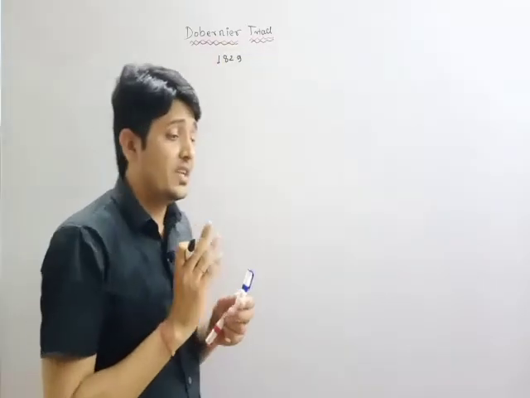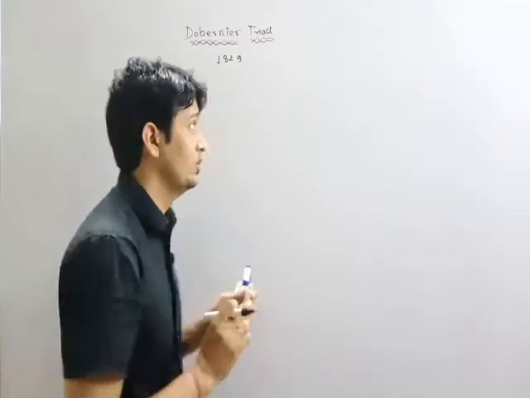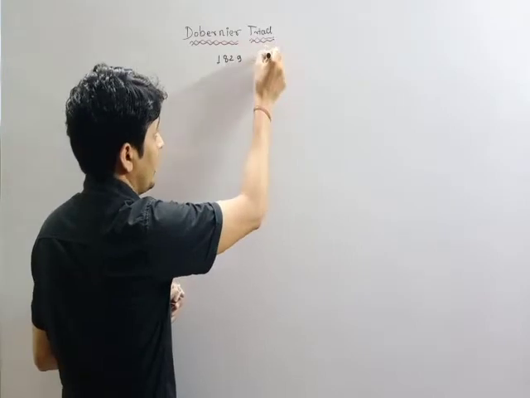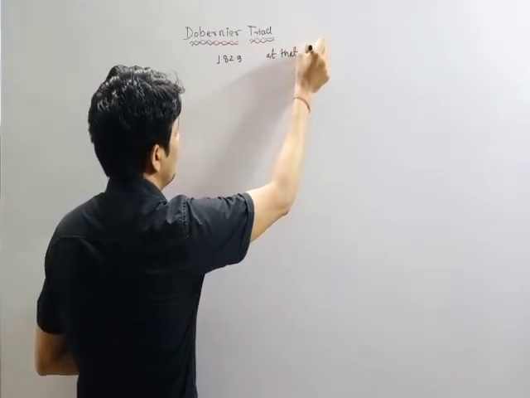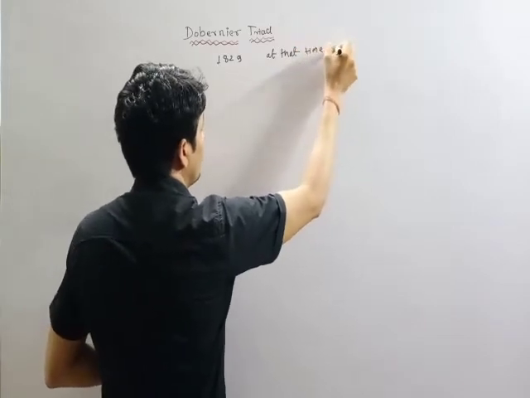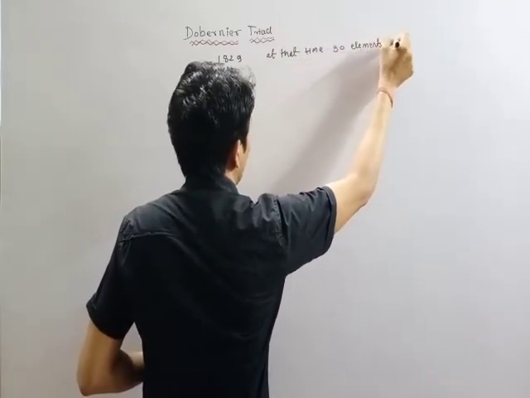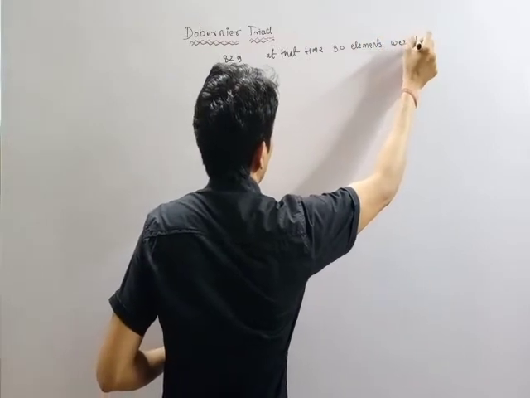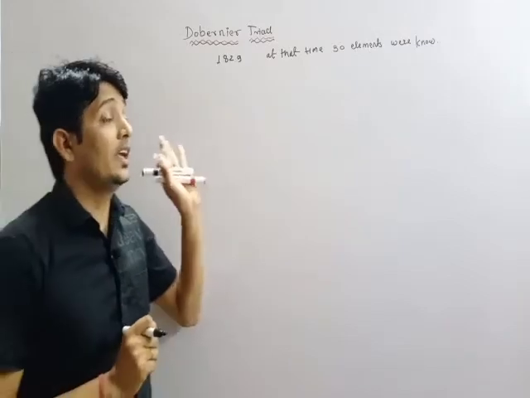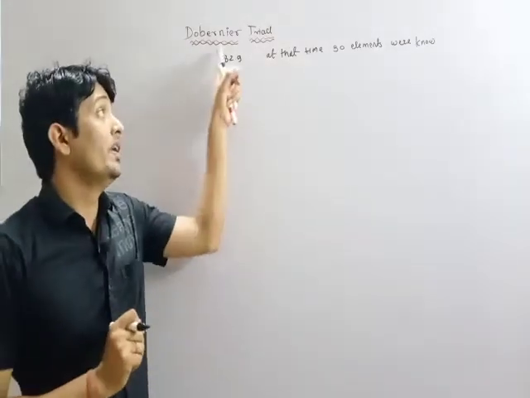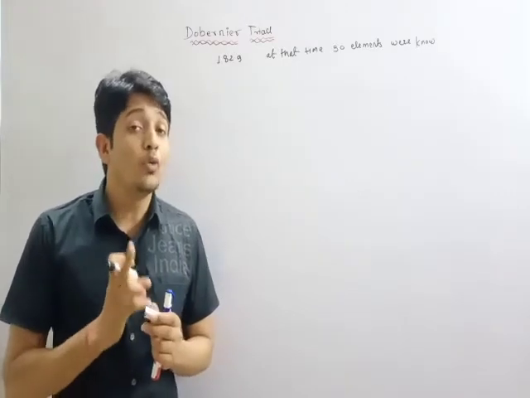It was around 1829 when about 30 elements were known. At that time 30 elements were known. Daubigny attempted to arrange the elements in the form of triads.